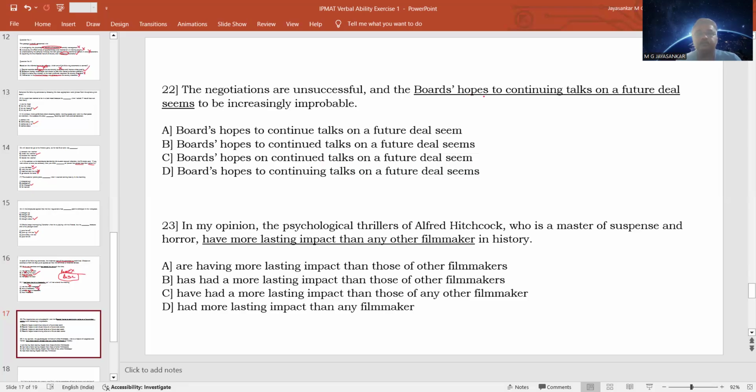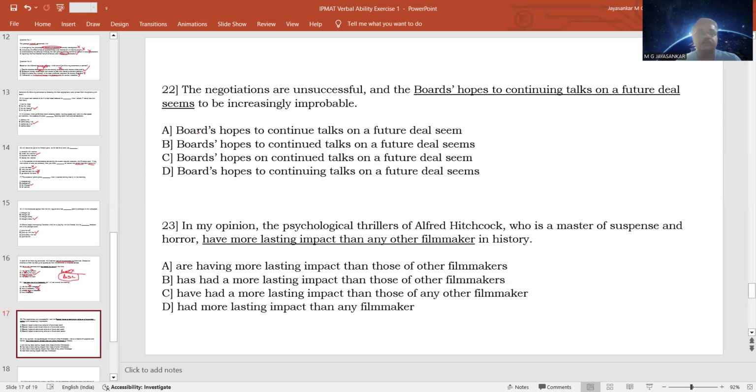When you have plural hopes, seems is wrong. Seem should be the correct word. And "hopes to continuing talks" is not correct: either you can say hopes of continuing talks or hopes to continue talks on a future deal.